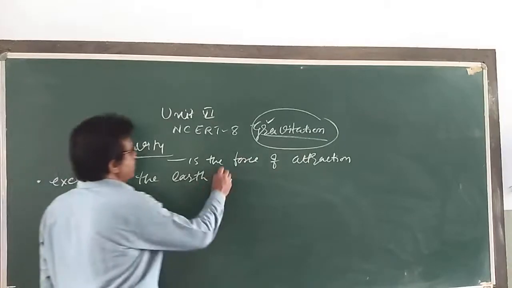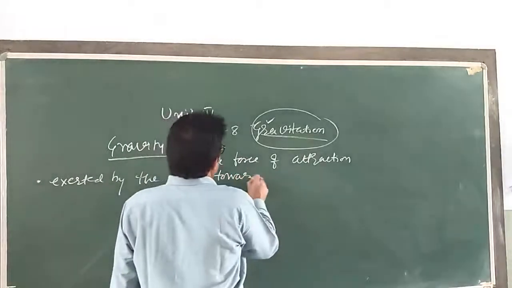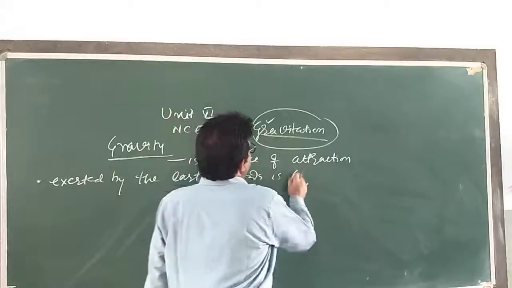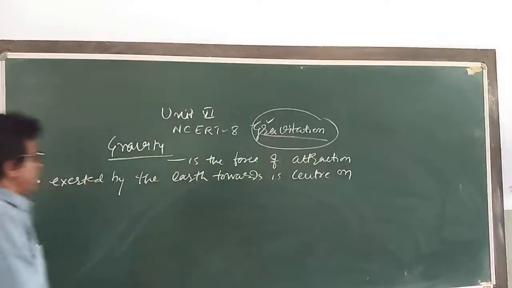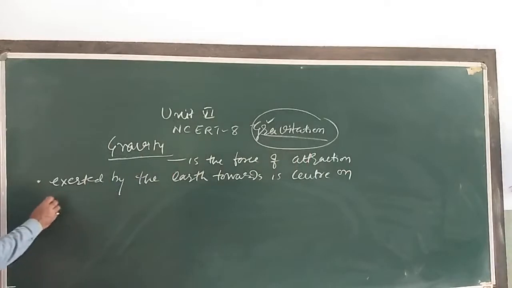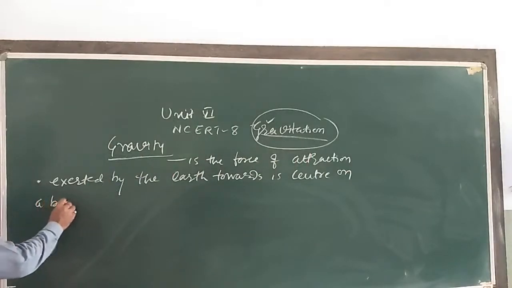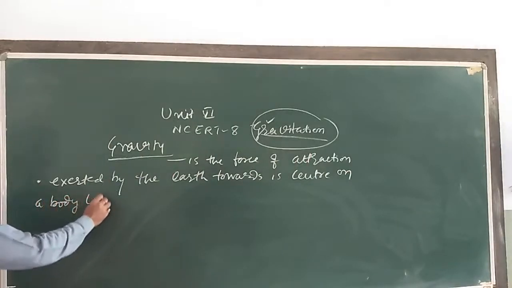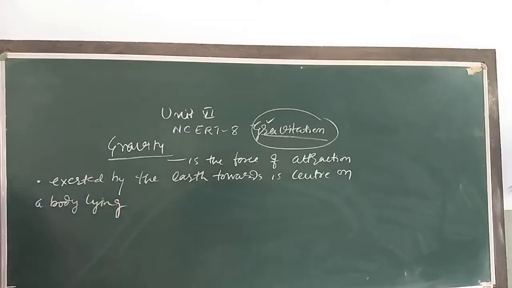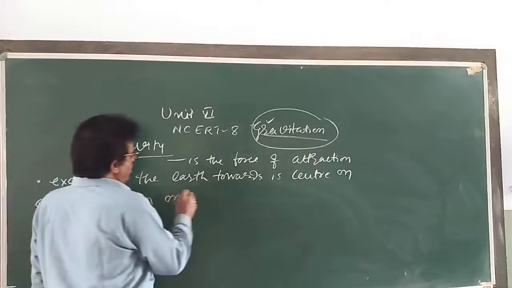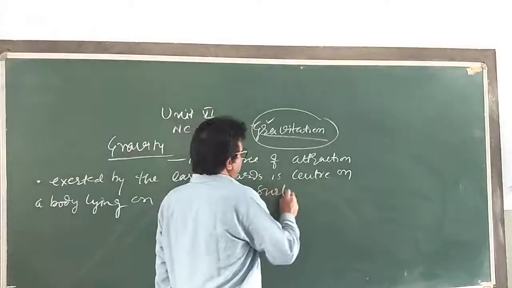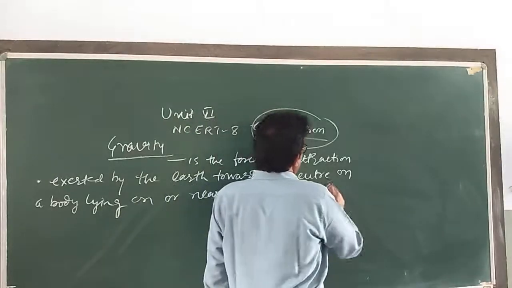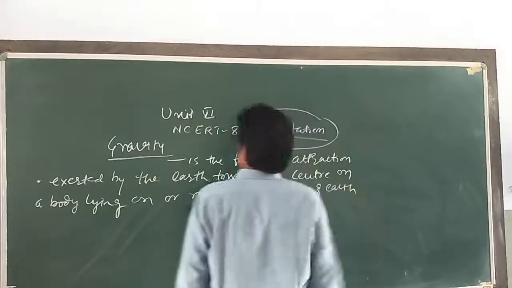Gravity is the force of attraction exerted by the earth towards its center on a body lying on or near the surface of earth. Read it again.